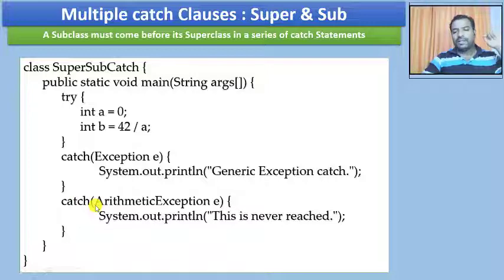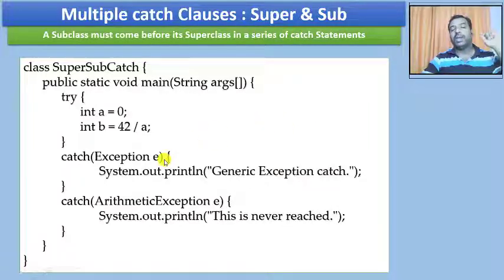So does this mean that we should never make use of the superclass and subclass catch exception types? If you think like that, it's wrong. You can use them, and if you want to avoid the unreachable code error, you need to swap the order. You need to make sure the subclass exception is the first catch clause, followed by the superclass catch clause. That is, a subclass must come before its superclass in the series of catch statements.